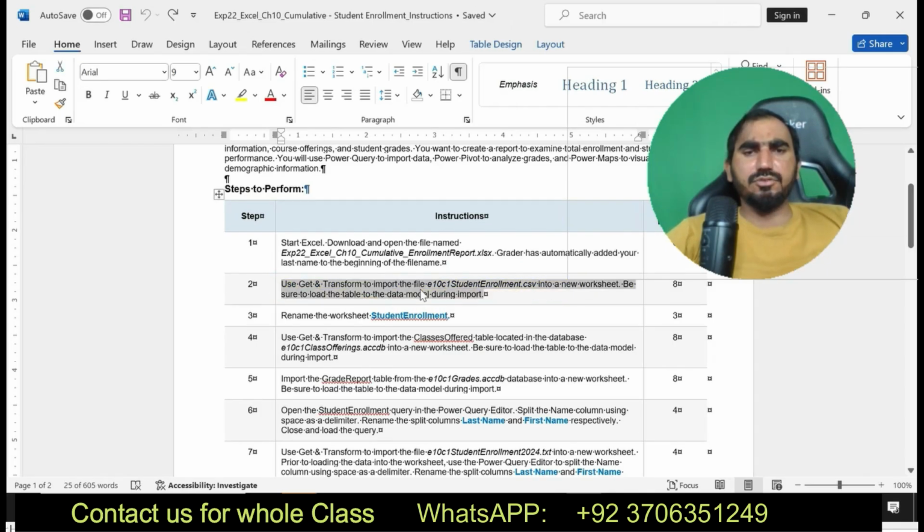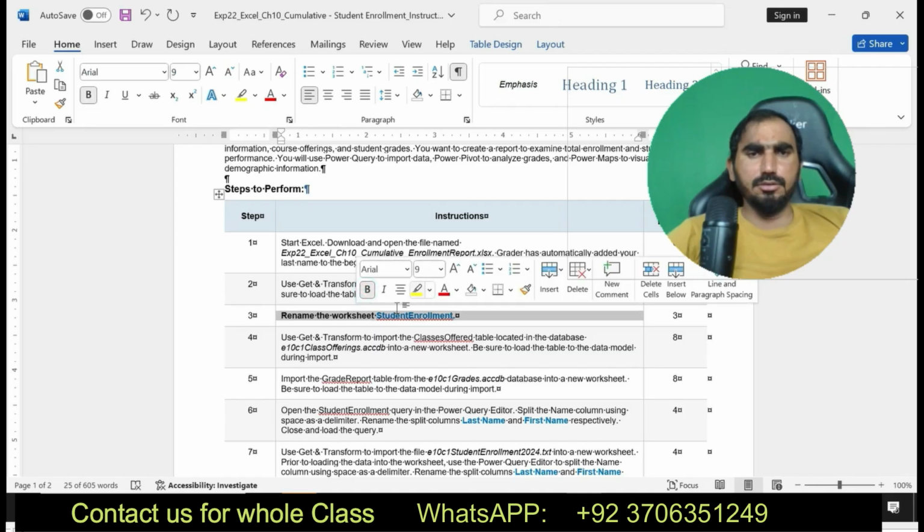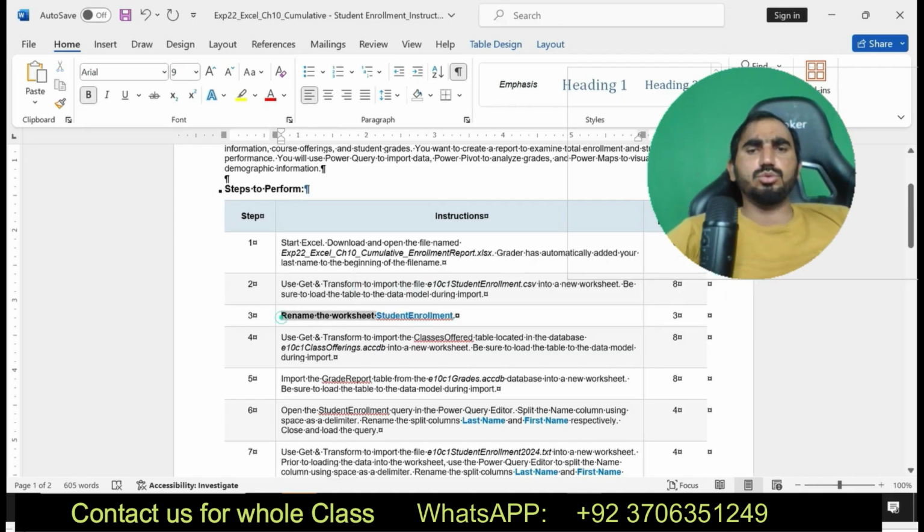Use Get and Transform to import the file 10 series students enrollment CSV into a new worksheet. Be sure to load the table to the data model during the import. Okay, now I'm going to show step number 2. Rename the worksheet Students Enrollment. Okay, now I'm going to rename the worksheet Students Enrollment.